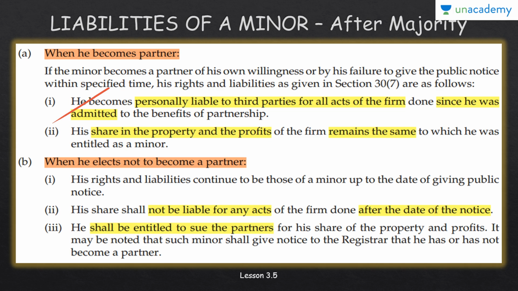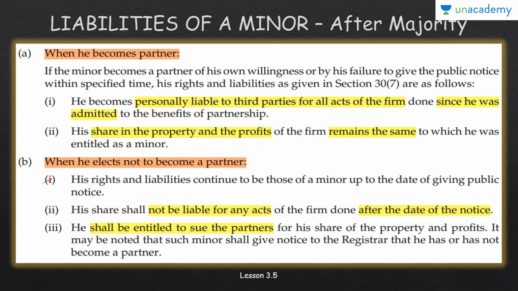He becomes personally liable to third parties for all acts of the firm done since he was admitted to the benefits of partnership. Okay, so the next point, his share in property and the profits of the firm remains the same. He will get the same share of profits and property as he was getting as a minor.